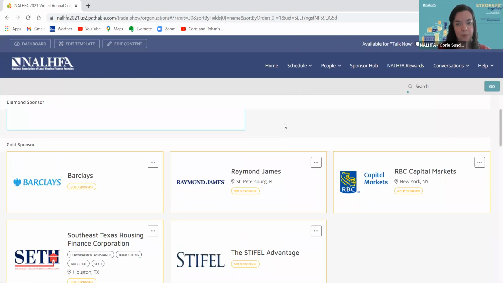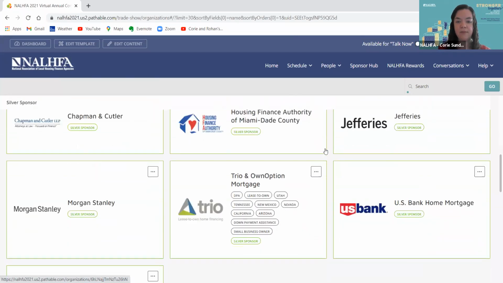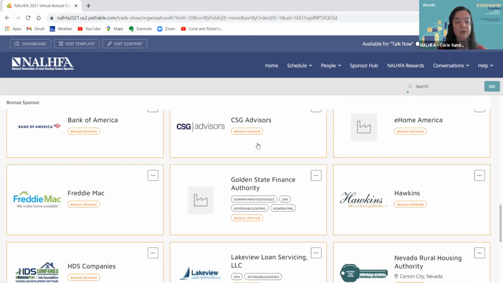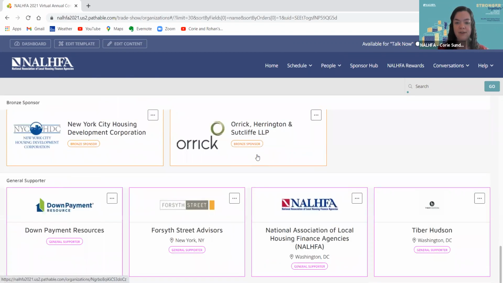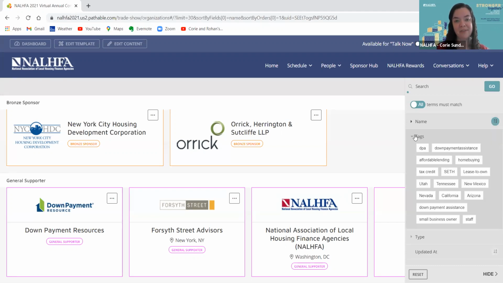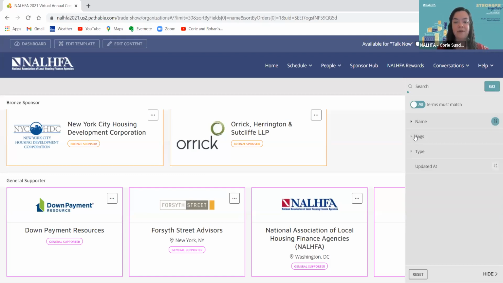This is a list of all of the sponsor partners participating at the conference. They're sorted by sponsor level and then alphabetical order. I'm scrolling down here, but you can also use the search bar at the top, the same place you've seen it for the agenda and for people, to search by name if there's a particular company you're looking for, and of course tags. We have tags specific to our sponsor partners that they can customize to call out any specialties they may have.